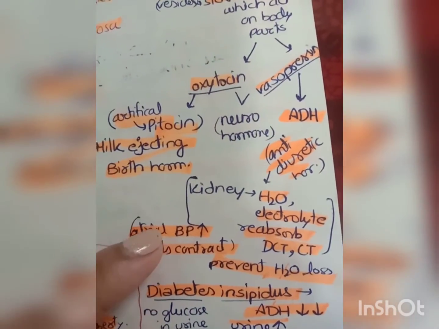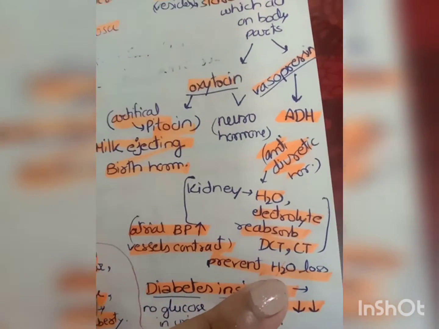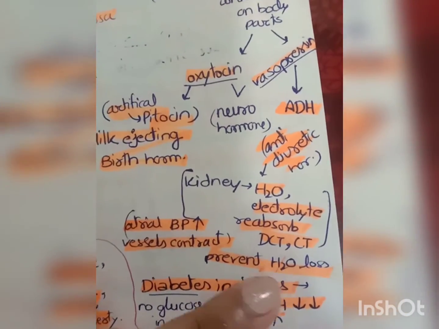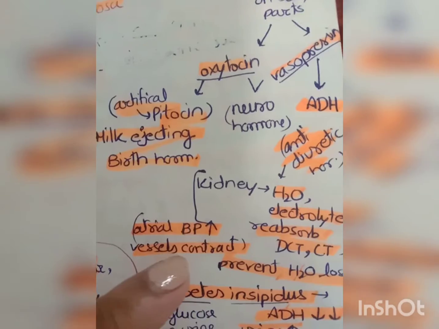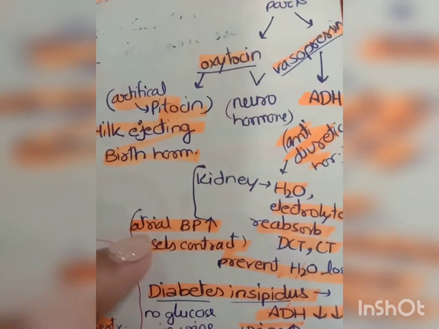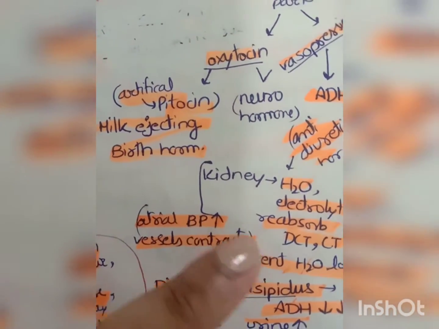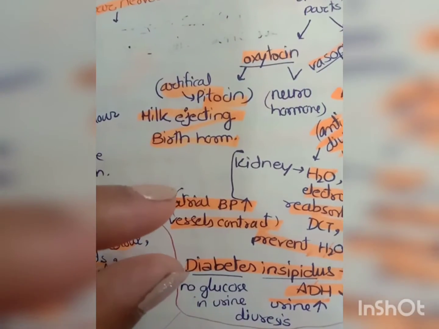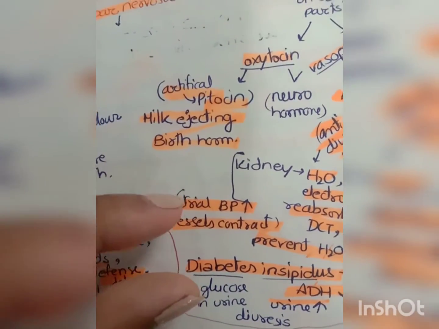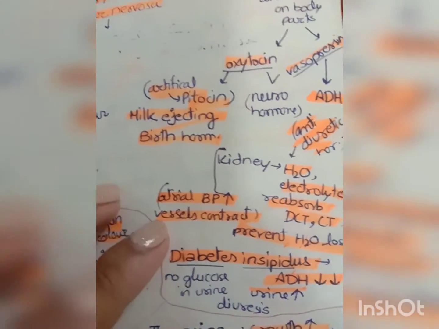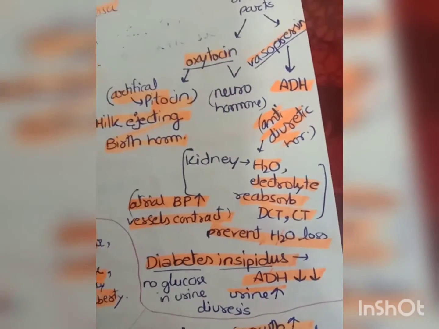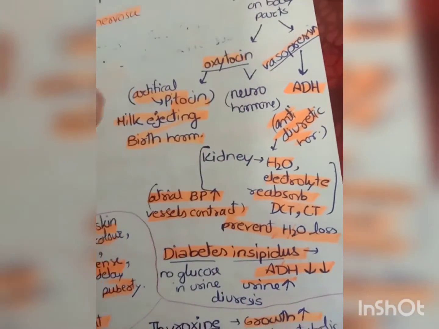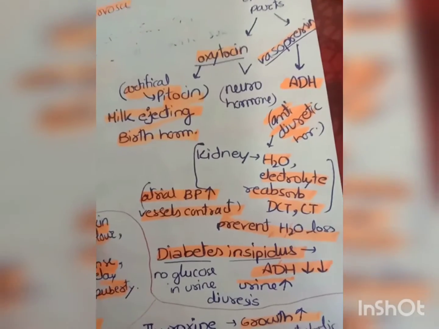So in short, we should know that as it helps in prevention of water loss from the body, hence it contracts the vessels, hence increasing the arterial blood pressure. Okay, when the vessels contract, the arterial blood pressure obviously will increase. Okay, and the water will be more absorbed inside the body.